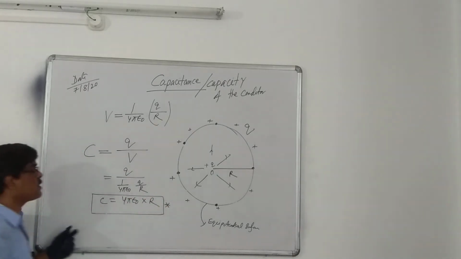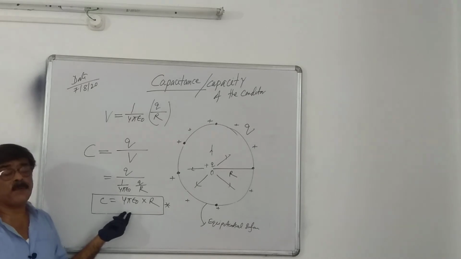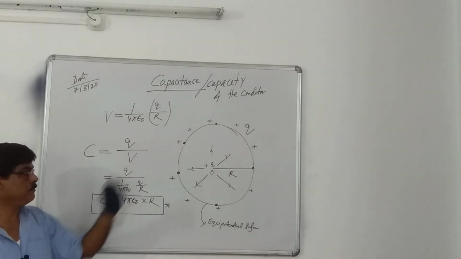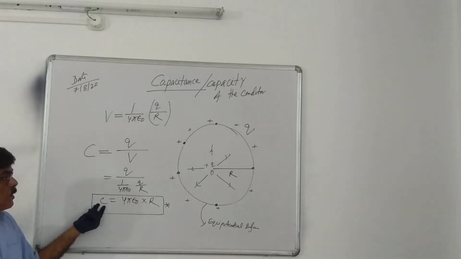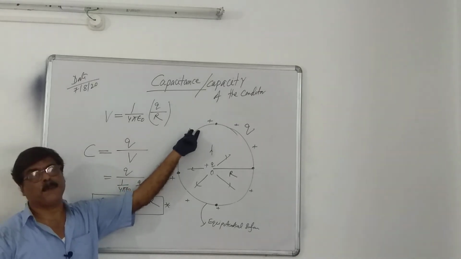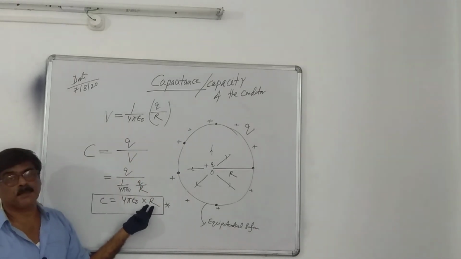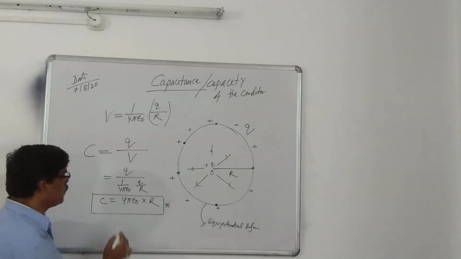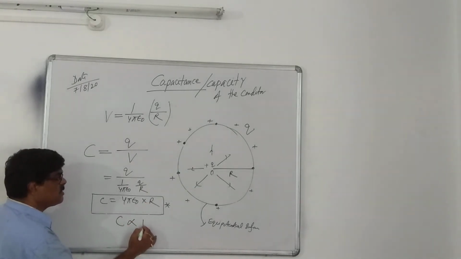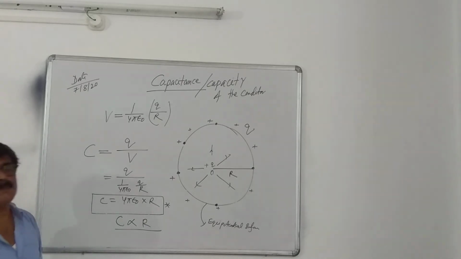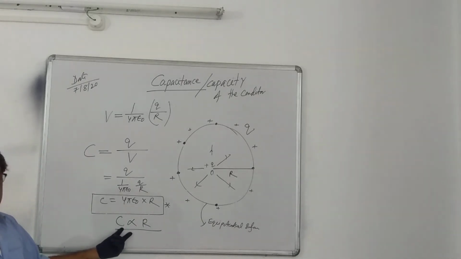This is the expression of the capacity of a spherical conductor. You see, the capacity of a spherical conductor does not depend on the amount of charge. It only depends on the radius of the conductor. As the size is more and more, the capacity is more and more. Its ability to hold charge is more and more.